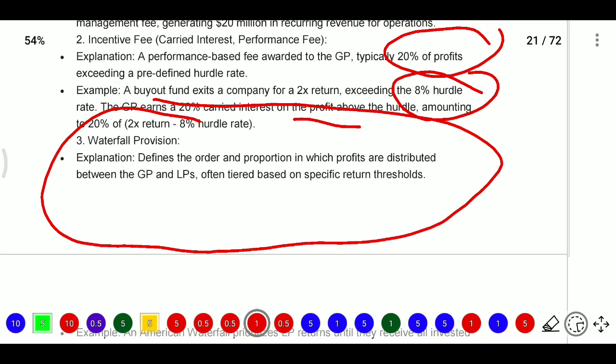Waterfall provision means it will define the order and the portion in which profits are distributed between general partner and limited partner, often tiered based on specific return thresholds. They have preferred return percentage, catch up percentage, and sharing percentage. So the pattern, proportion and order are defined based on these waterfall provisions.